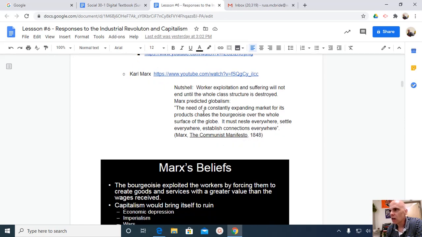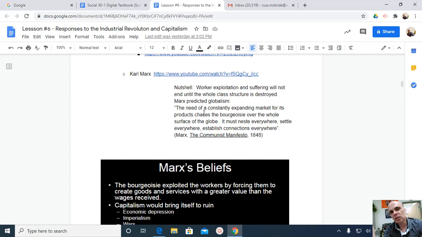So in a nutshell, Karl Marx looked around and he saw exploitation of workers. And he said to himself, eventually these workers are going to have an epiphany. They're going to have an awakening that they're being exploited. And when they have the awakening, they'll break off their chains of oppression and they will unite. And as the workers of one factory unite, they will have the numbers and they will take over the factory. And when workers in one factory take over that means of production, they'll inspire workers in other factories to take over the means of production there.